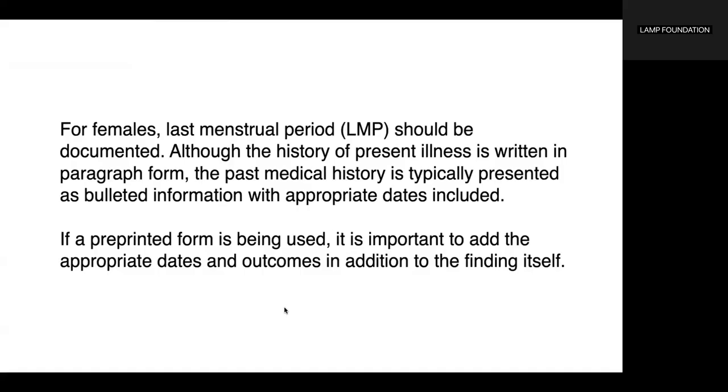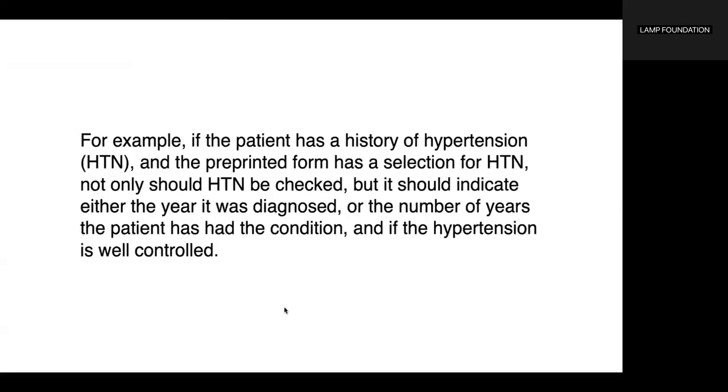If a pre-printed form is being used, it is important to add the appropriate dates and outcomes in addition to the finding itself. For example, if the patient has a history of hypertension and the pre-printed form has a selection for hypertension, not only should hypertension be checked, but it should indicate either the year it was diagnosed or the number of years the patient has had the condition and if the hypertension is well controlled.